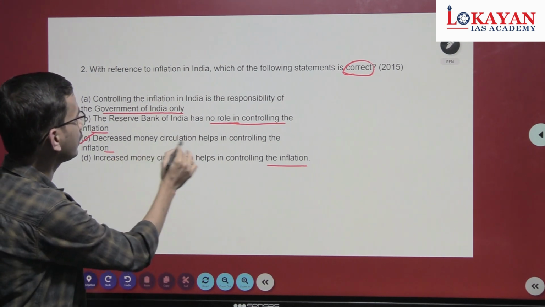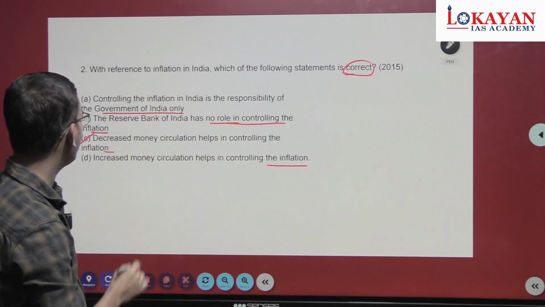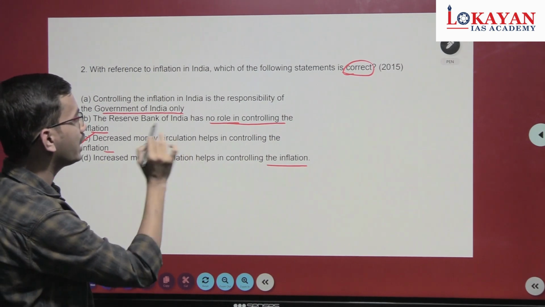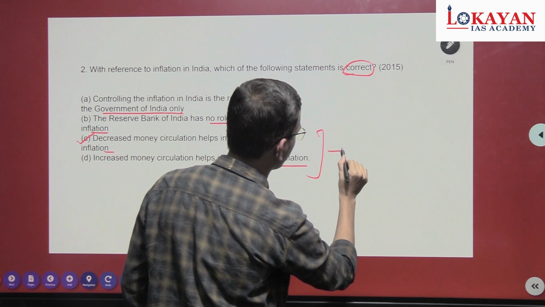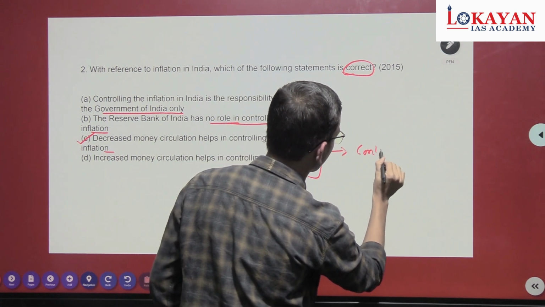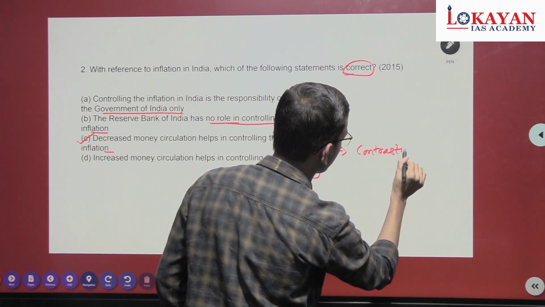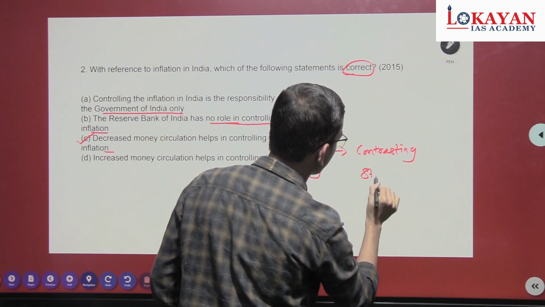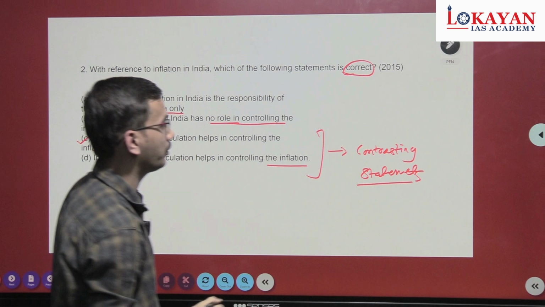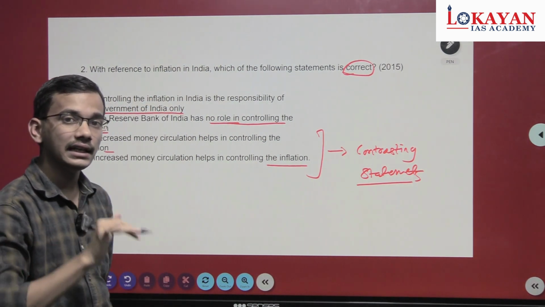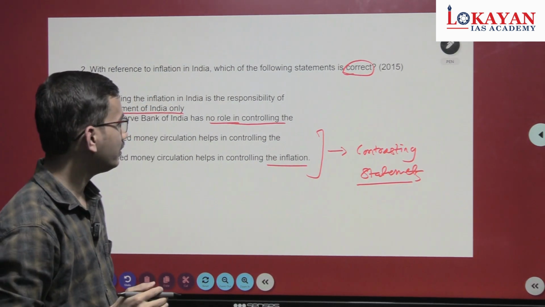Decreased money circulation helps in controlling inflation, increased money circulation helps in controlling inflation. Both are contrasting statements, as we have seen in earlier question discussion.